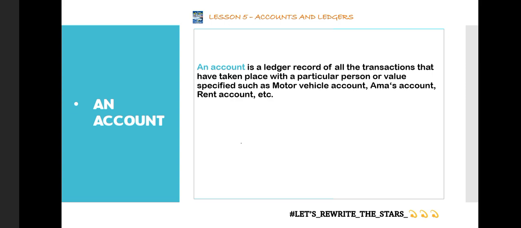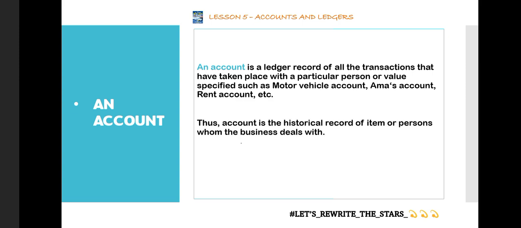And then also sometimes it is not only to persons, but it is also referring to value specified. So something like the example that is given, motor vehicle account. The motor vehicle that is within the business, maybe it is used to run the business, maybe go for stock from somewhere, all those things, how the motor vehicle is being used. When all these records are penned down or shown within the ledger, it is referred to as an account.